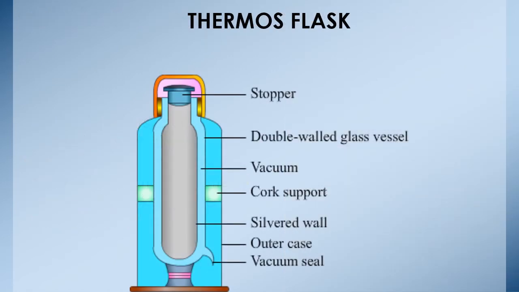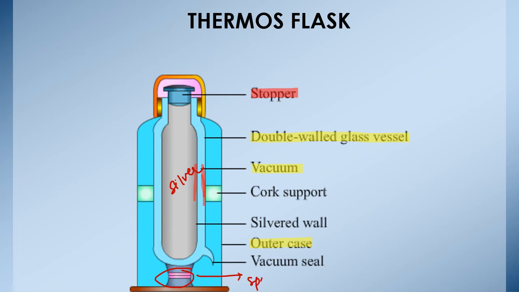We use a thermos flask in everyday life to keep hot liquid hot and cold liquid cold for a longer duration of time. In a thermos flask, there is a glass bottle which is double walled. Between the two walls of the bottle, vacuum is created. The outer side of the inner wall and the inner side of the outer wall are polished silver. A stopper is used to close the mouth of the bottle. The whole glass bottle is enclosed in a plastic case with the help of a spring which works as a shock absorber.